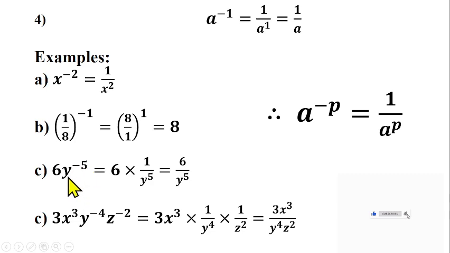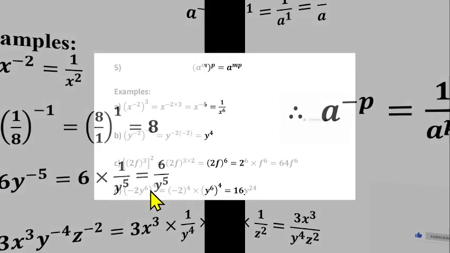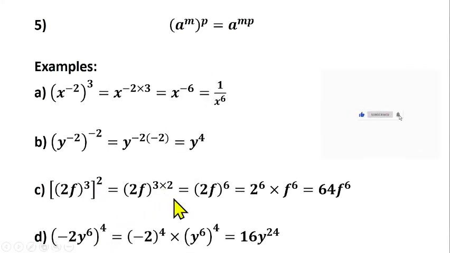This minus 5 is only affecting y, because you are not having everything. If you are having 6y in bracket, then raised to power minus 5, then it will affect this, it will affect this. But if you look at this one now, you're having (2f) raised to power 6. That means this power of 6 will affect 2. It also affects f. So what does that mean?